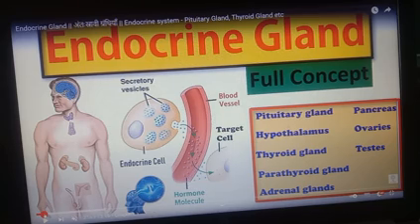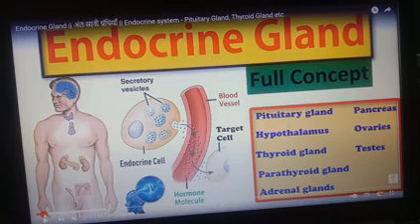Endocrine glands are the glands that release hormones. Instead of this, the glands that release enzymes are known as exocrine glands. So endocrine glands will release the hormone.